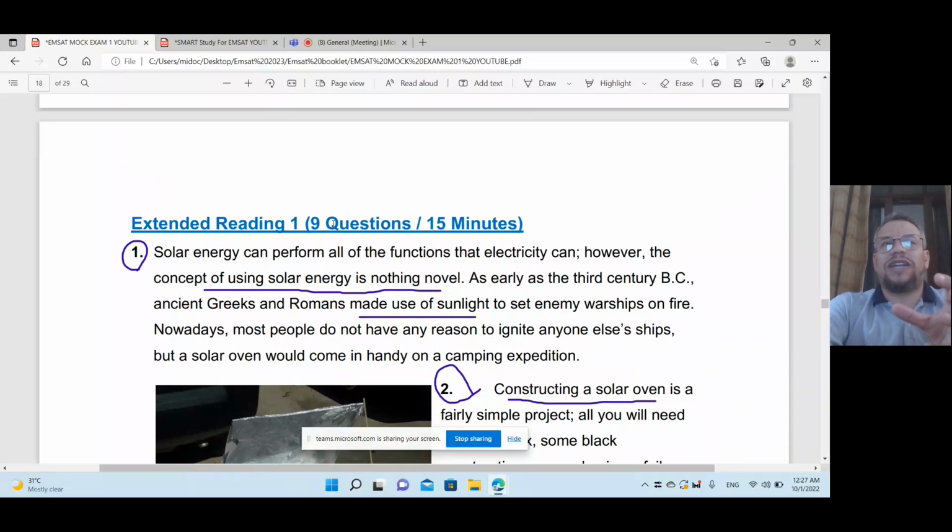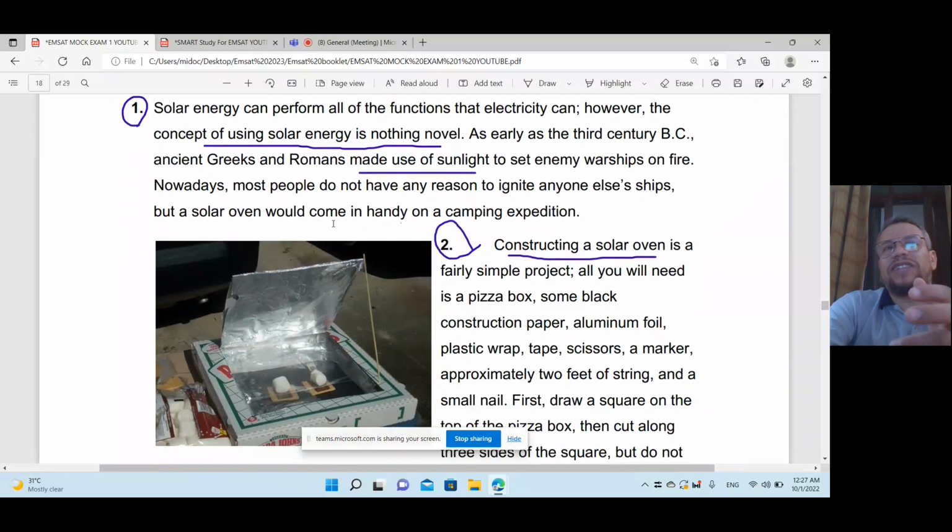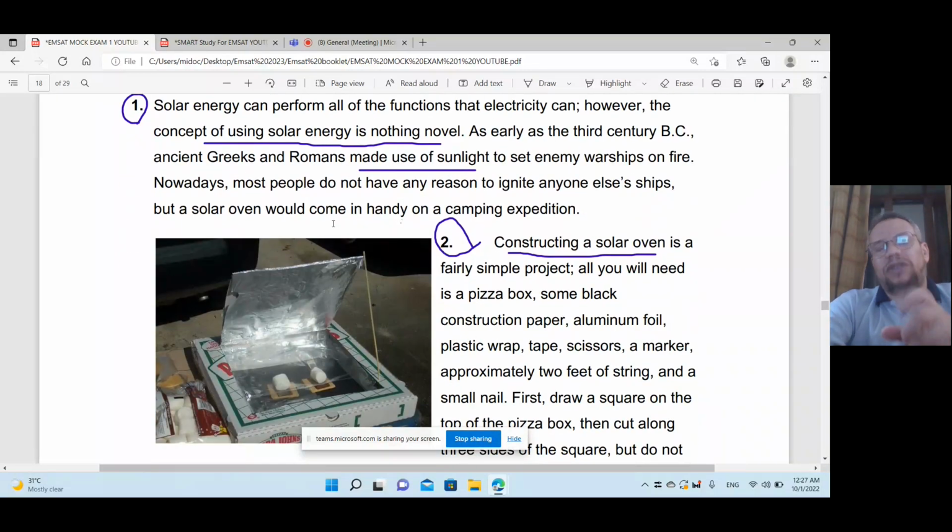So look at this one now. The concept of using solar energy. Maybe it's about using solar energy. It's nothing novel. It's nothing new. So paragraph 1 is about using solar energy. But paragraph 2 is about constructing a solar oven, building a solar oven.